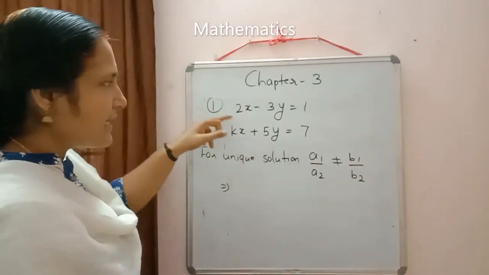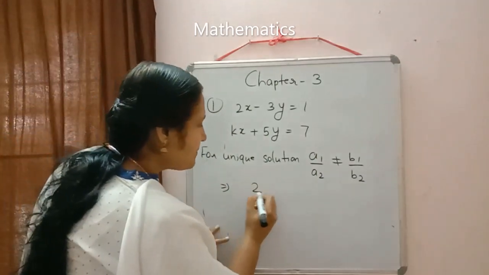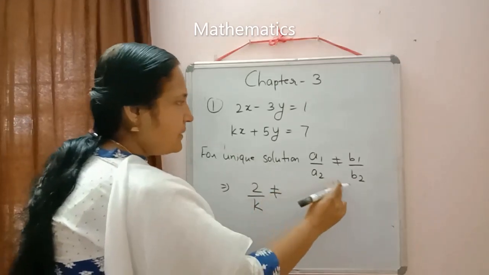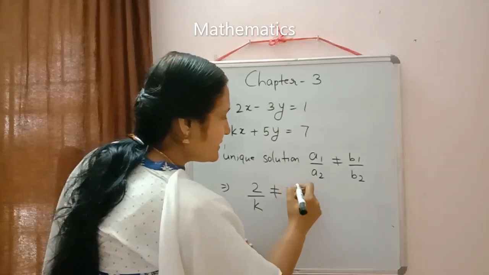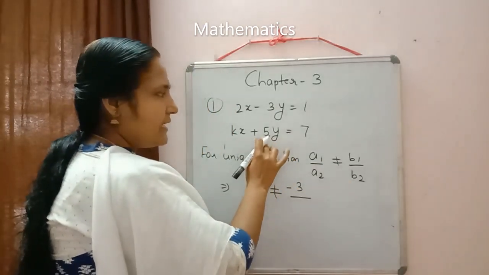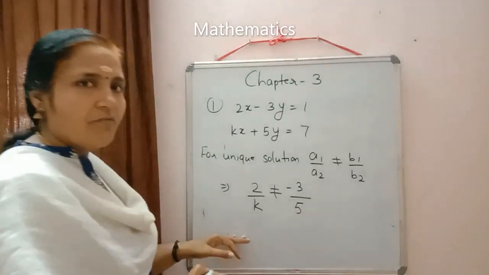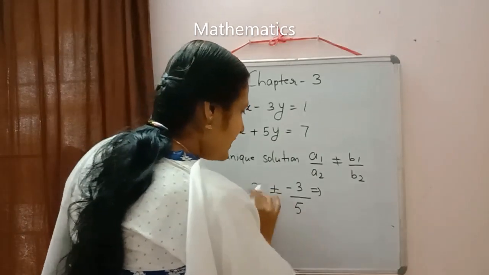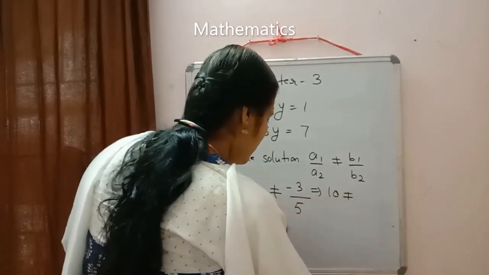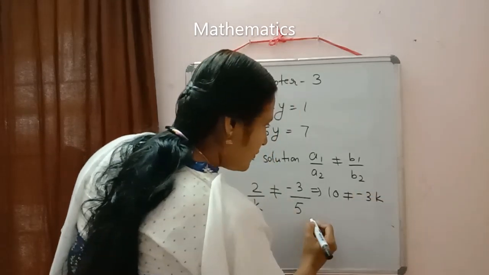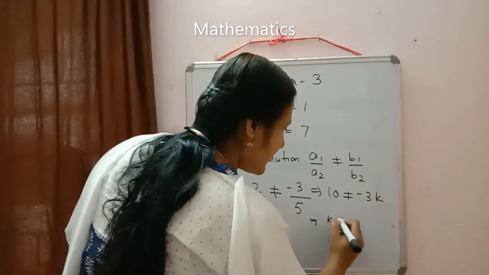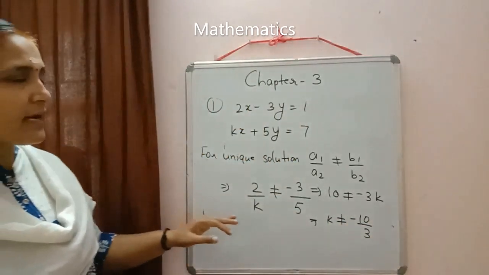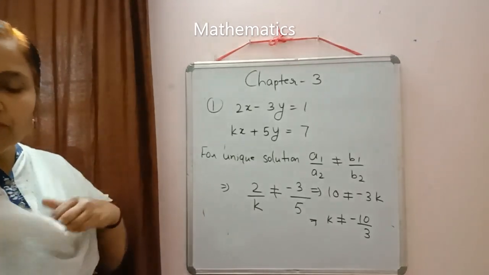a1 means the coefficient of x in the first equation, that is 2, by the coefficient of x in the second equation, that is k, not equal to b1 by b2, the coefficient of y, that is minus 3, by the coefficient of y in the second equation, 5. Now we do the cross multiplication and solve it. 2 fives are 10, not equal to minus 3k. Then minus 3 will shift to this side, so we get k not equal to minus 10 by 3. So how will we write the answer? It is written there, for what value of k.